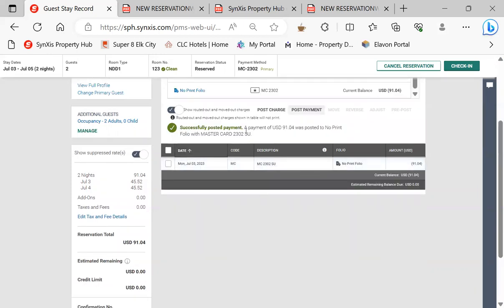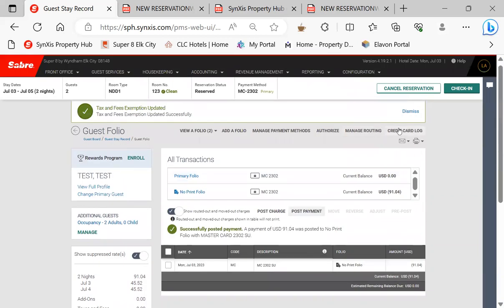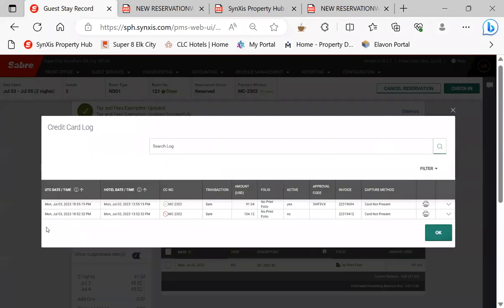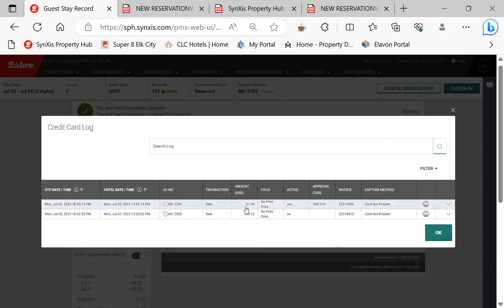You'll notice successfully posted payment. So we took the taxes off and it went through. To double check that, we go to credit card log. And you'll see here where I tried the first time with the 10412 and it declined. That's what it looks like when it declines. Then I took the taxes off, made it 9104, and you'll see the sale went through and you have an approval code right here.